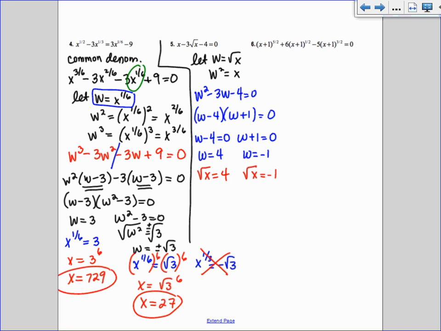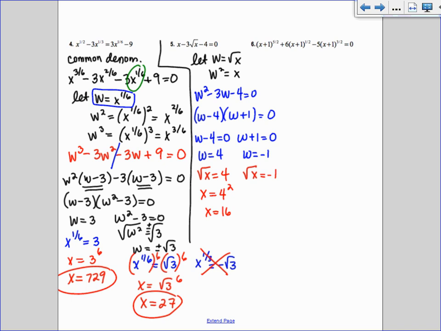Okay, don't say it's 2. Everybody always does on the test. I always do a square root 1 on the test, and people are like, oh, I'll just take the square root. It's 2. What is x equal to? 16. You square both sides, right? Okay, what about this side? Square root of x equals negative 1. Nope. Nothing. We don't do it.